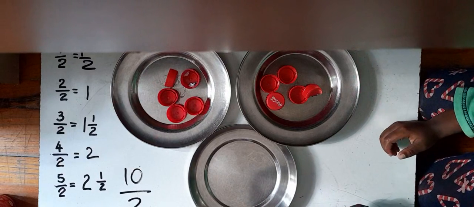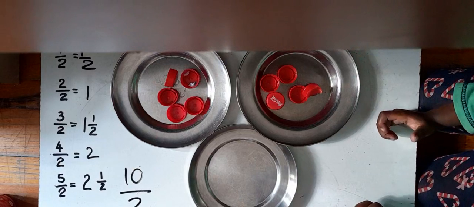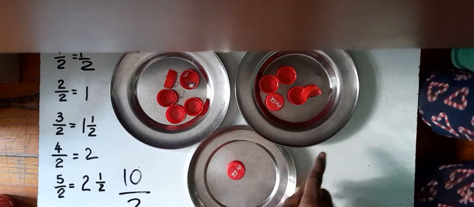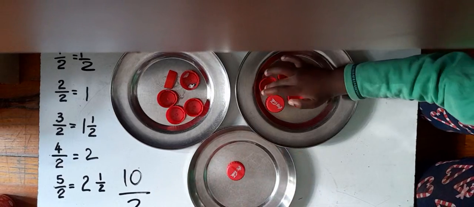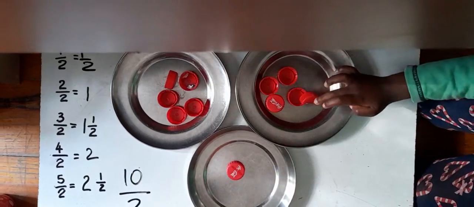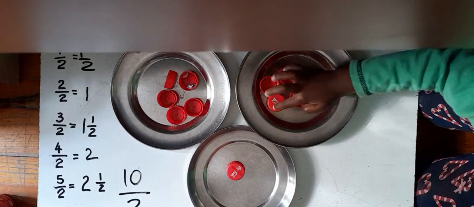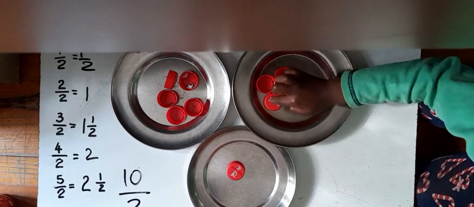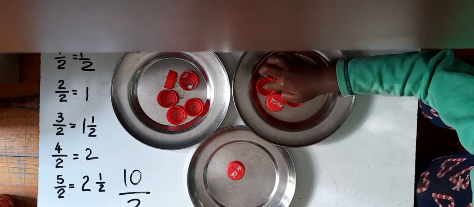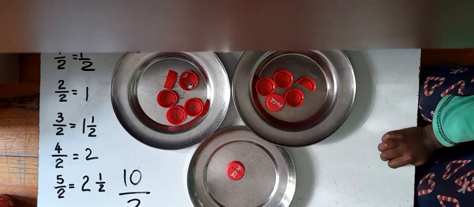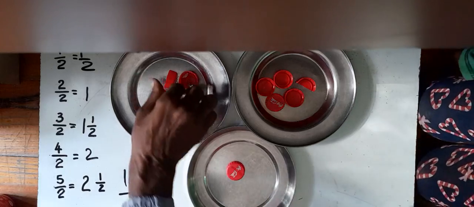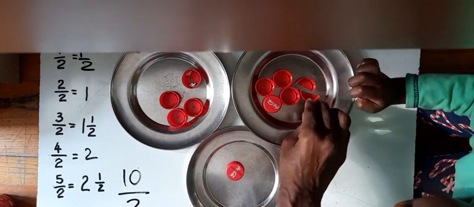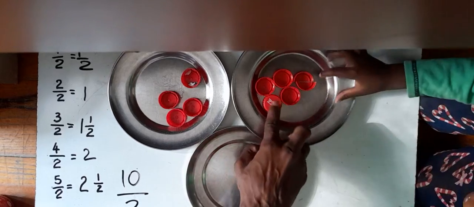Okay, you have to cut that one again. How many are here? 1, 2, 3, 4, 5. How many are there? 1, 2, 3, 4 and a half. So if we take another one, we will have 4 and a half and another half. So this half and this half will make 5. So now we have 5 here.